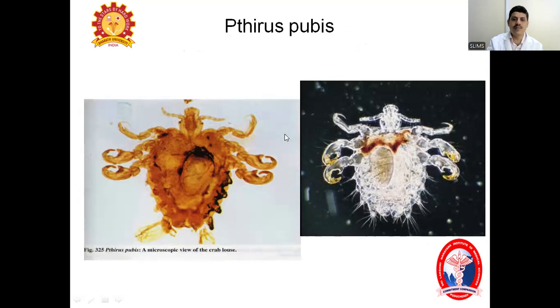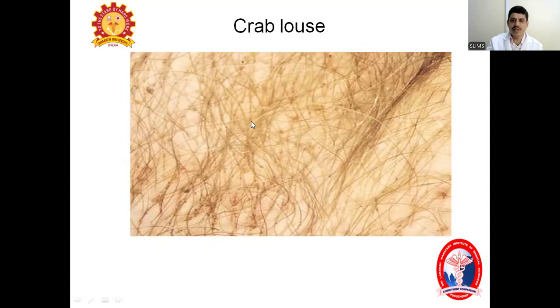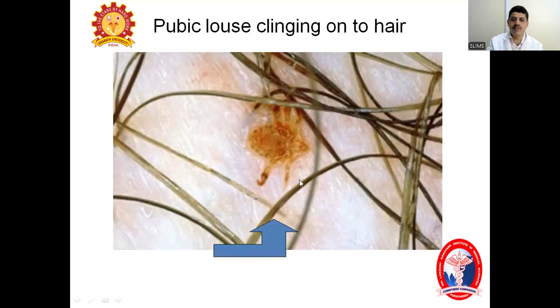This is the picture of phthiriasis pubis, meaning crab lice or pubic lice. Here you can see small black dots at the roots of the hair shaft. These are the crab lice in the pubic area. In the hair magnification, as you see, these are crab lice present in the pubic area.